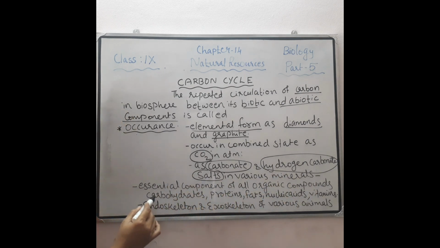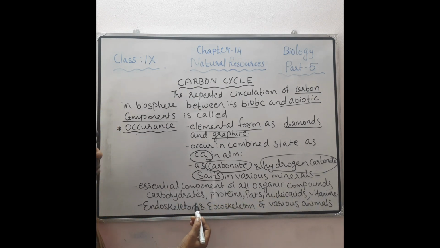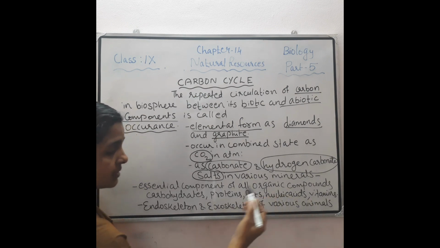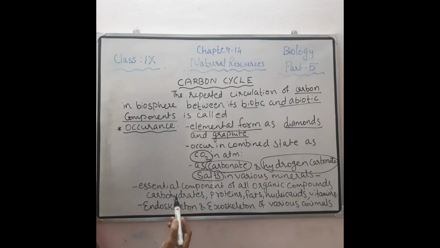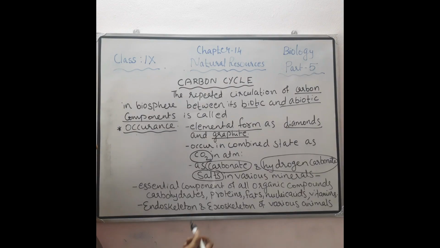Then this carbon is an essential component of all organic compounds such as carbohydrates, proteins, fats, nucleic acids and vitamins. And this carbon is also used by animals for making their endoskeleton and exoskeleton, that is, various animals make their skeletal system with the help of these carbon salts. So these are the areas in which carbon is found.